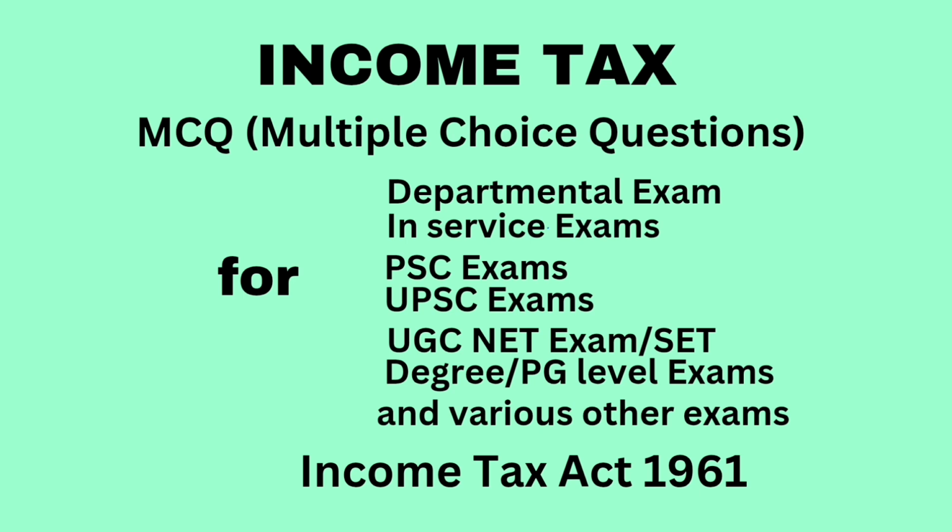Question. Raju is working for a private firm. He borrowed a loan for rupees 3 lakh for his sister's wedding as an advance against salary. This amount will be taxed under the head. Answer. Not taxable. Option A, salaries. Option B, business income. Option C, other sources. Option D, not taxable. Correct answer, option D, not taxable.